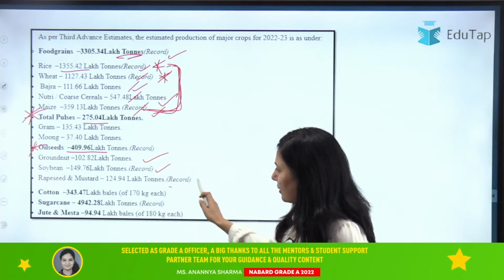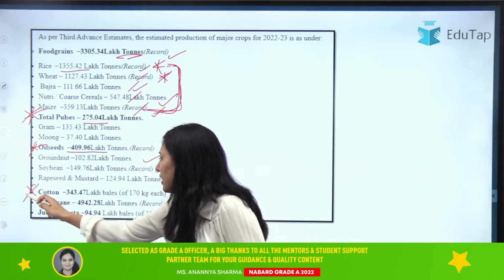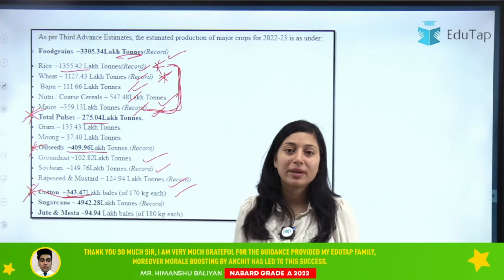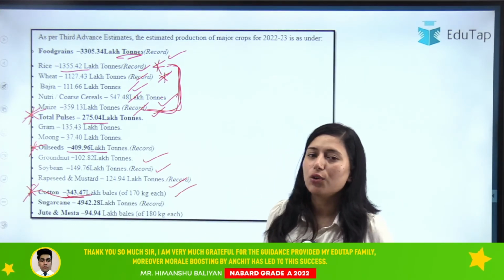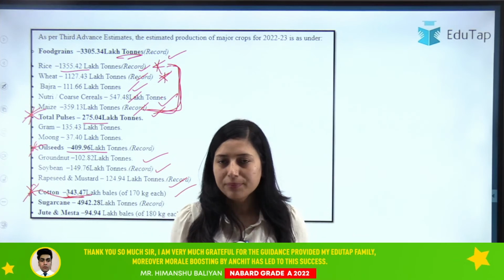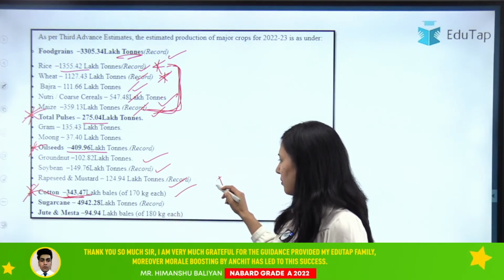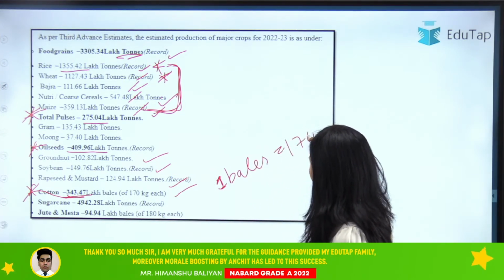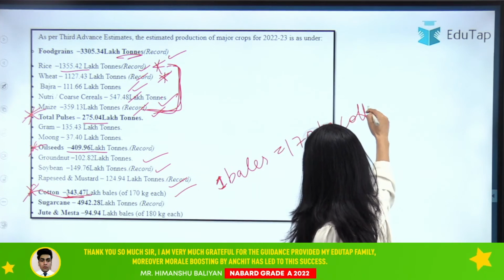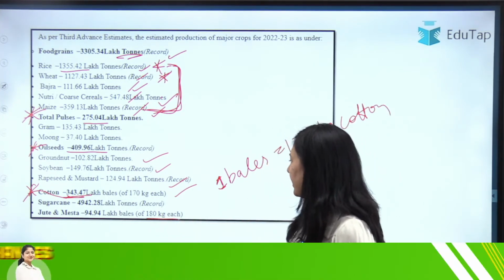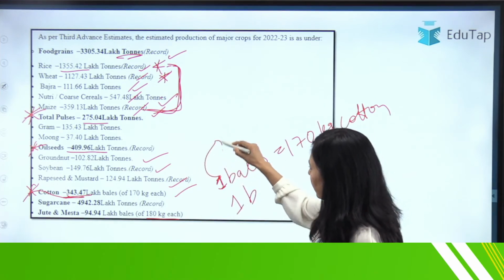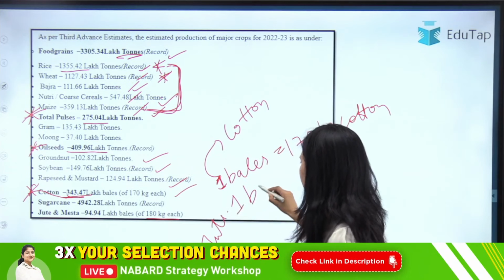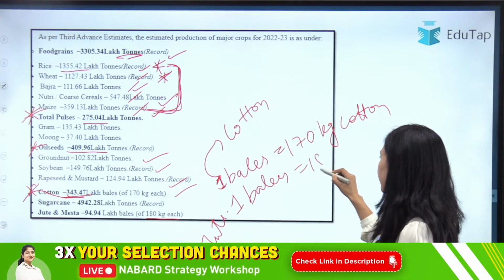Then groundnut, soybean, rapeseed it is given. Then for cotton, it is 343.47 lakh bales. Now what is bales? Bales is the unit in which we measure cotton. Cotton is a fiber, right? So we have a different unit for measuring cotton, that is your bales, and one bale equals 170 kg of cotton. For cotton it is 170 kg, while for jute it is 180 kg. You should know this too, okay?